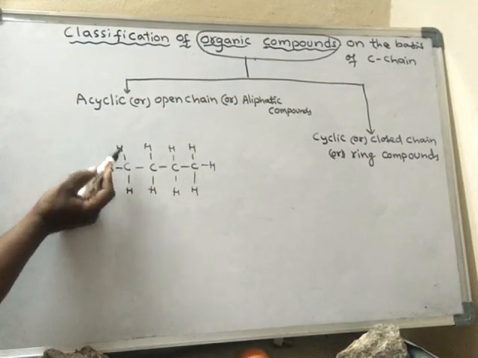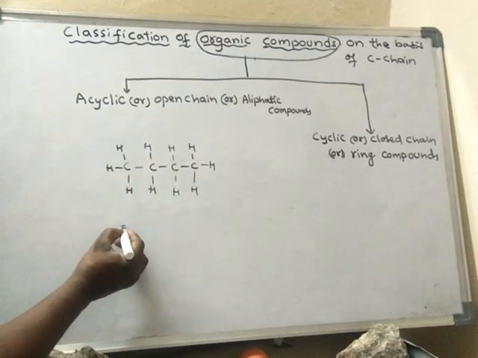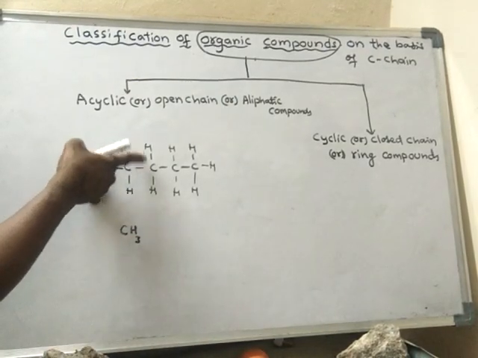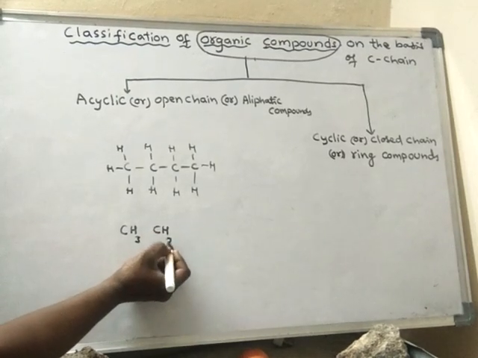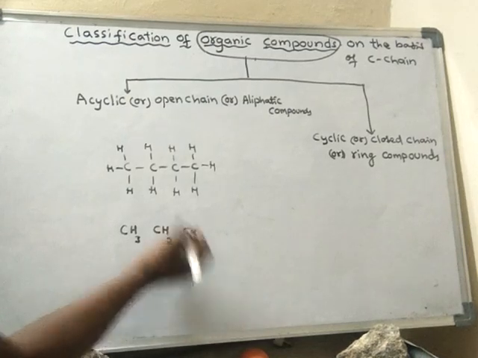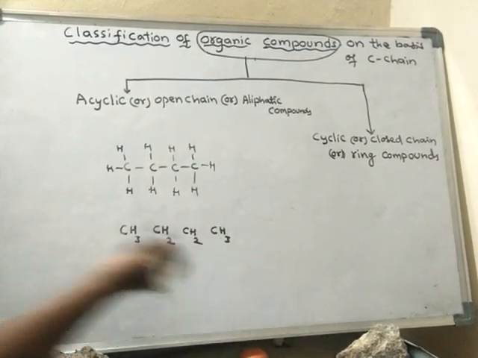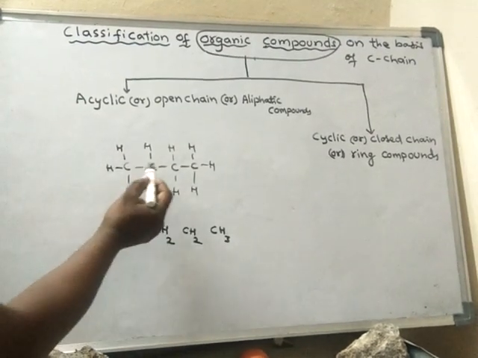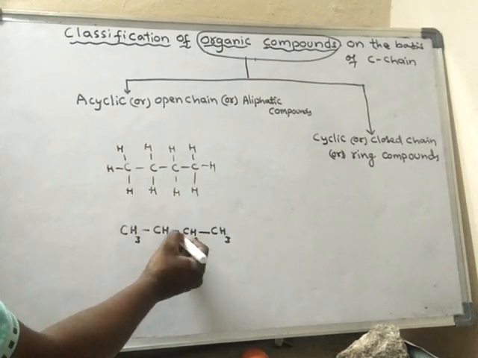Simply, I will write this in another form. This carbon along with its three hydrogens, I will write like this, and this carbon along with its two hydrogens, and this carbon with its two hydrogens, and this carbon with its three hydrogens, I will write like this. Between these two carbons there is a bond, and between these two carbons also there is a bond, like this.